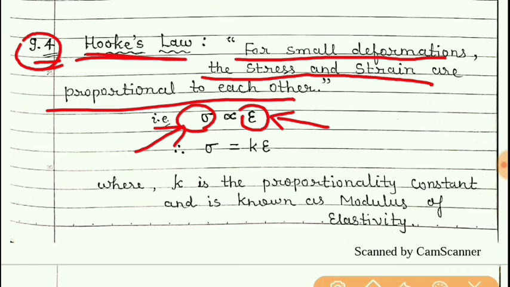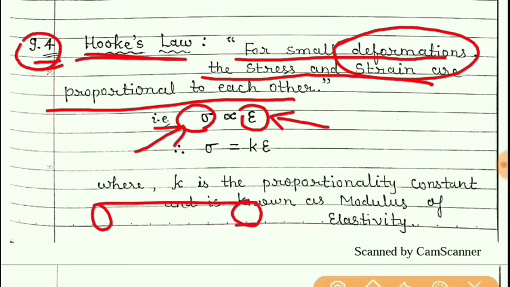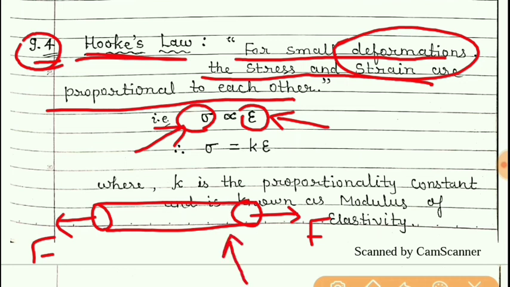But what we have to consider here, for small deformations, means suppose if this is a cylinder and if I apply the forces, so for that limited amount of force, the change in length is also slight. That means deformation should not be very large. In such case, stress and strain are directly proportional to each other.